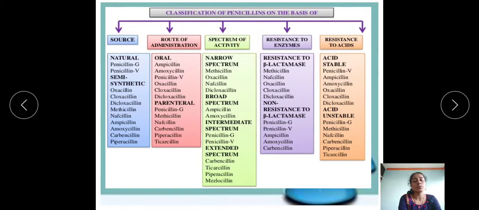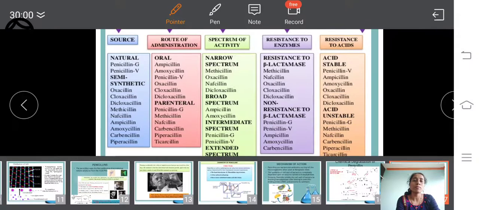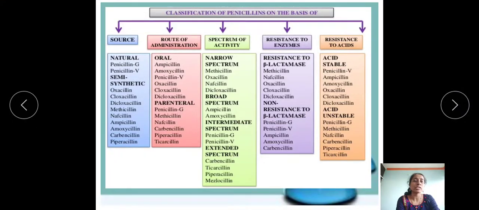On the basis of spectrum of activity, they are classified into 4 different classes: narrow spectrum, broad spectrum, intermediate spectrum, extended spectrum. All these examples are listed over here. Fourth one is resistance to enzymes, resistance to beta lactamase, for example, methicillin, nafcillin, and so on. Then non-resistance to beta lactamase, for example, penicillin G, penicillin V, and so on.